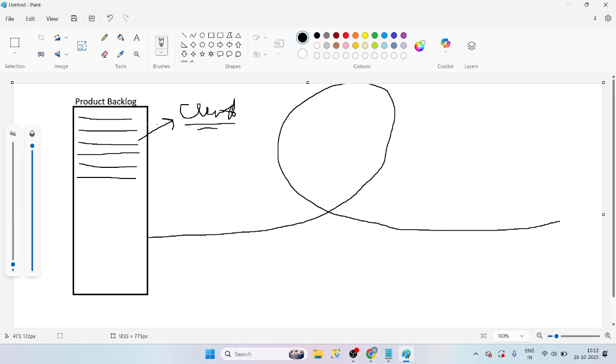After writing those, they will give them to us. Our responsibility is to complete these requirements. That's it. We are not involved in writing the requirements. Whatever requirements are there, we are going to complete those. That's it.